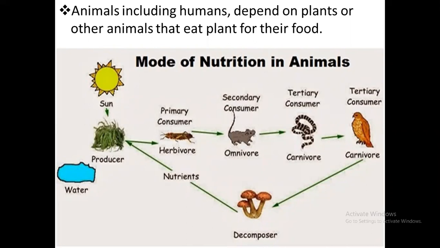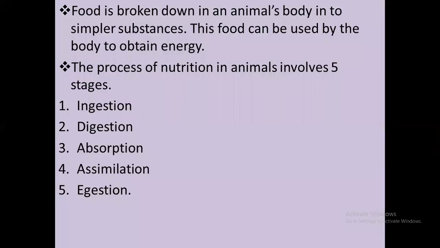Heterotrophic mode of nutrition is like predators. Even other animals depend on other animals, as an example us. We depend on plants or other animals for food, right? We are eating green leafy vegetables. In addition to that, chicken, we are omnivorous, right? Then that is called the heterotrophic mode of nutrition.